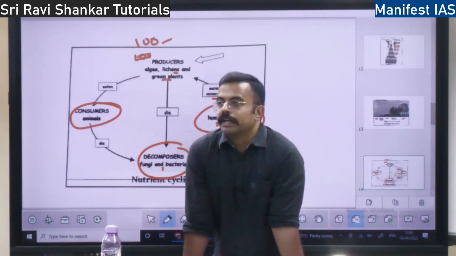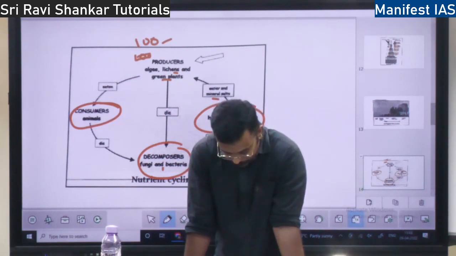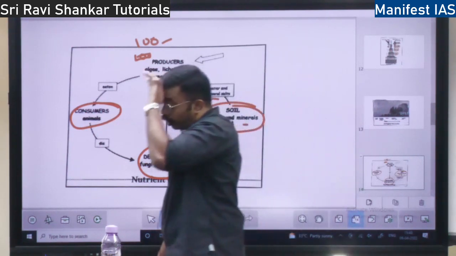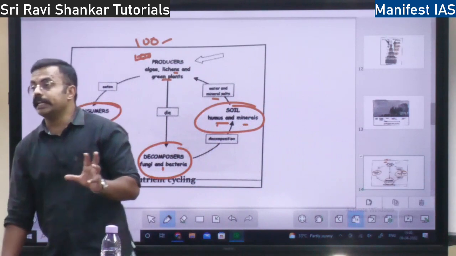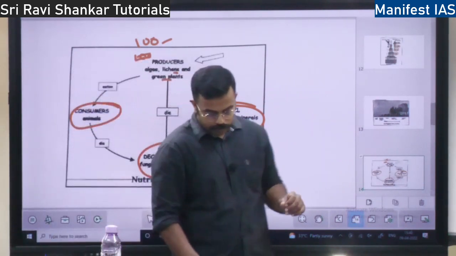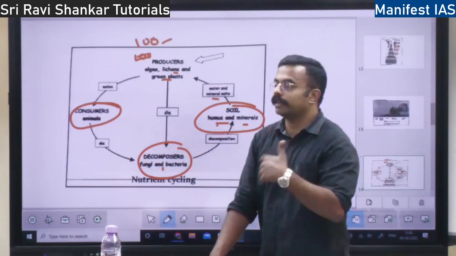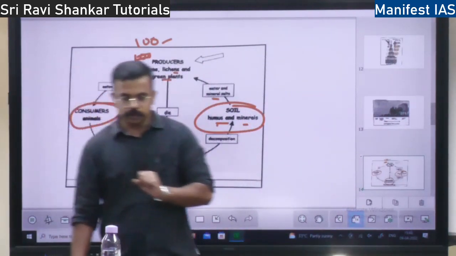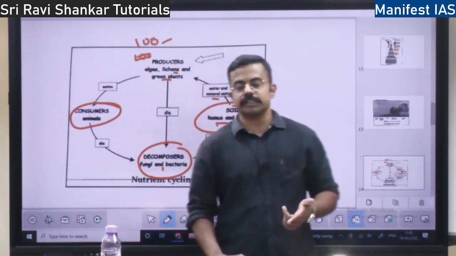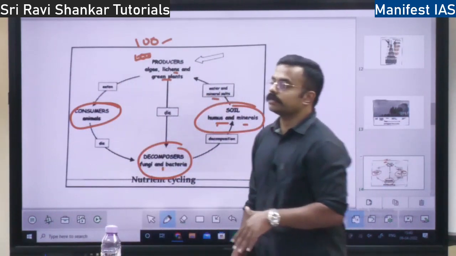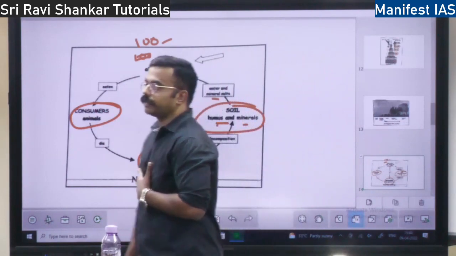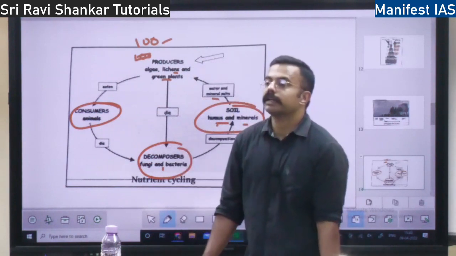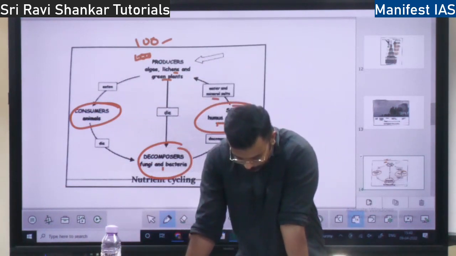When the rocks break, sulfur will enter the atmosphere. And also by decomposition of organic matter, when the organic matter decomposes. In rocks only sulfur will be there. When the rock breaks, the sulfur will enter the atmosphere. I mean, it will enter the cycle, the sulfur cycle. Then you have living organisms. We also have a lot of sulfur in our body. When the body dies, the sulfur will get into the cycle, right?